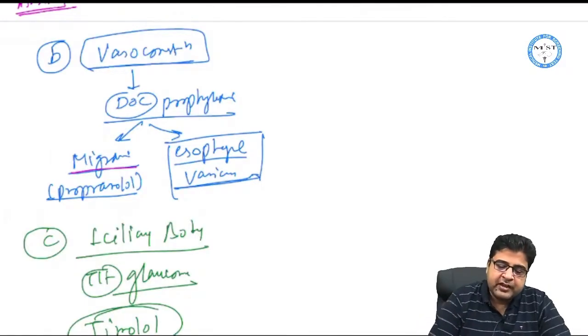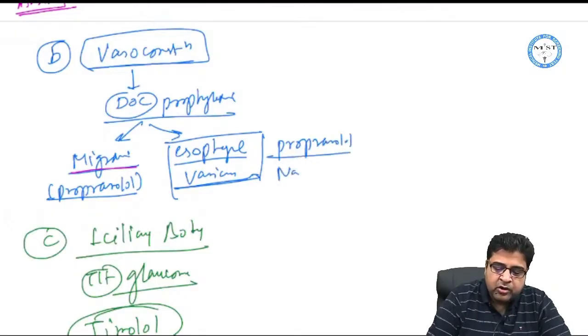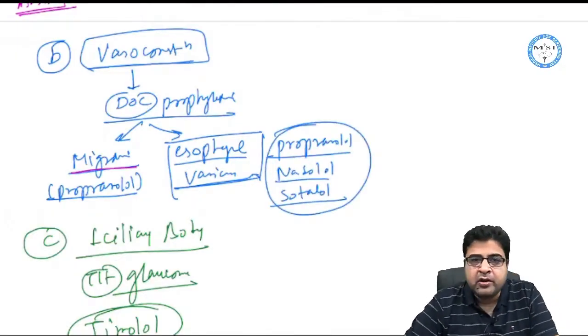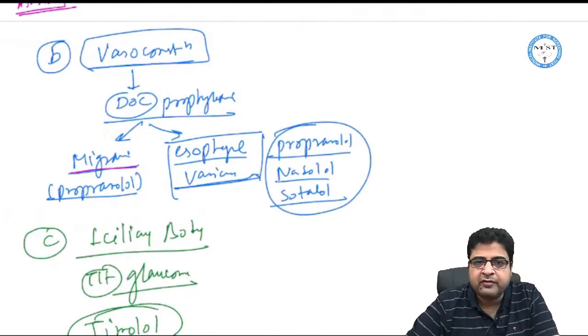These medicines are also the drug of choice for prophylaxis of esophageal varices. For esophageal varices we can use any of the generation 1 medicines, but we can use propranolol, nadolol or sotalol preferably. So propranolol, nadolol, sotalol are given for esophageal varices.